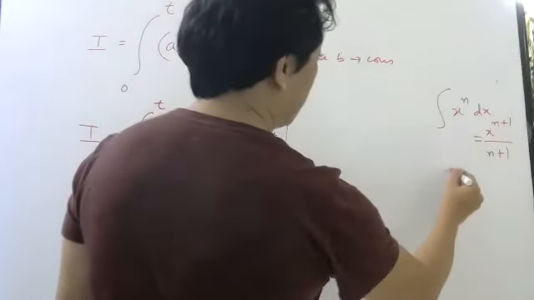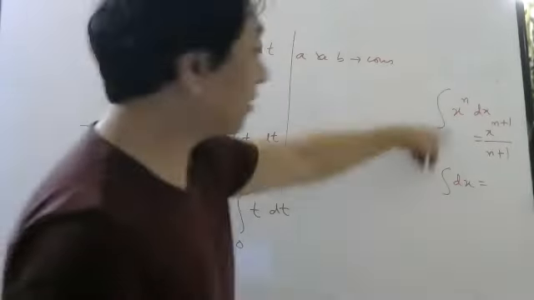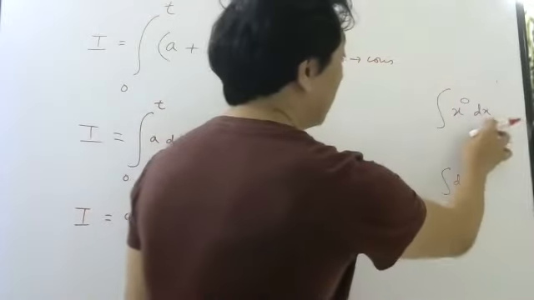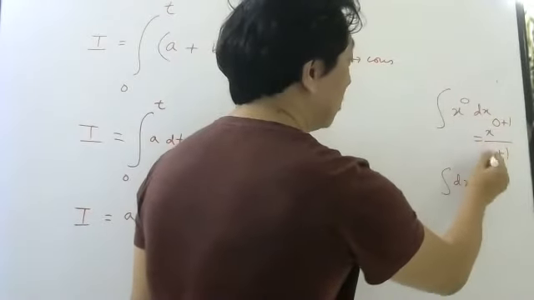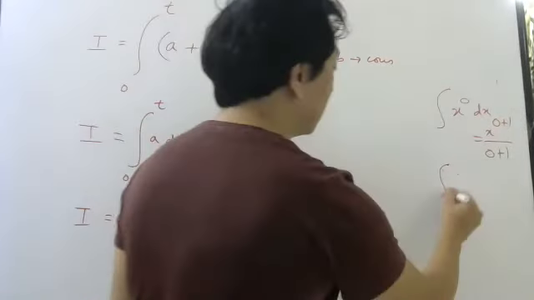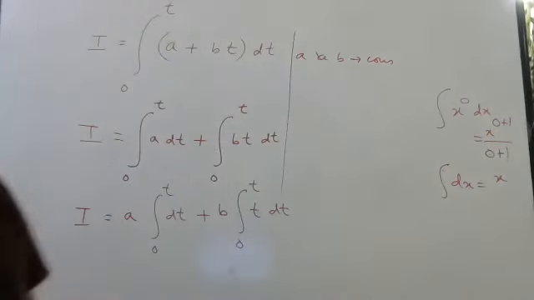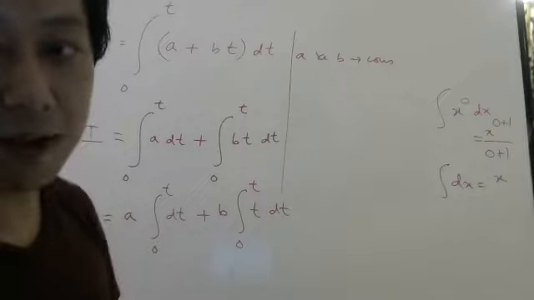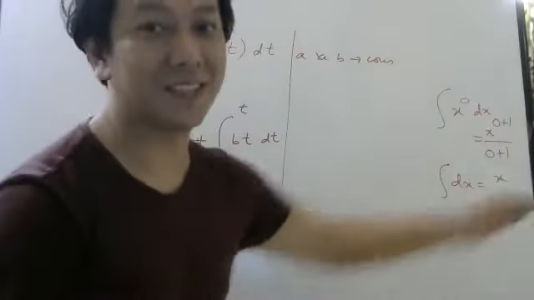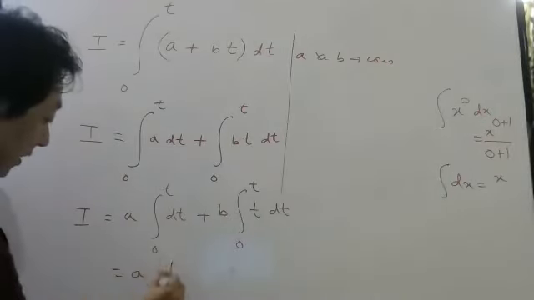Now, what will be the integration of dx? To find the integration of dx, what do you do? Put power 0 here. If you put power 0, your answer will be x power 0 plus 1, over 0 plus 1. Correct? X power 0 is 1 only. So integration of dx will be x power 0 plus 1, which is x power 1, meaning x only. So integration of dx is what? X. So integration of dt will be t.